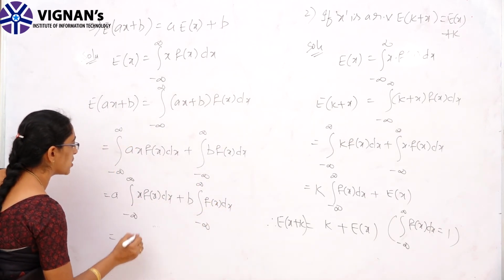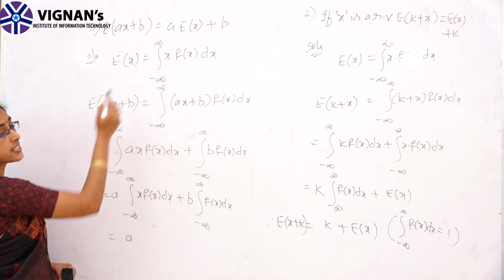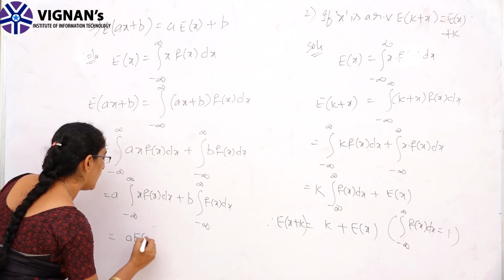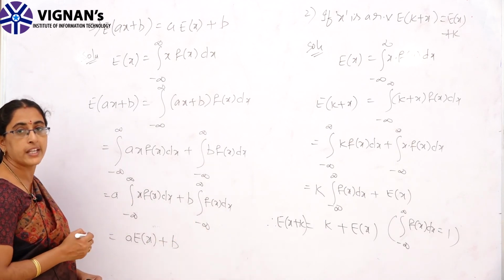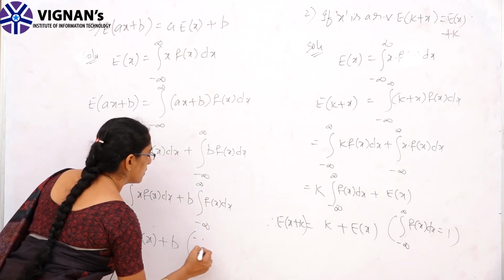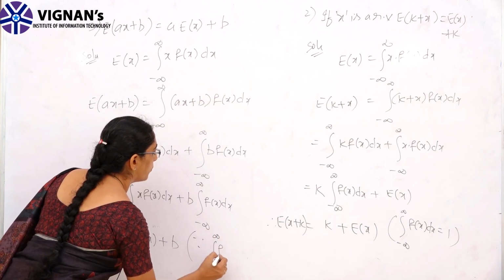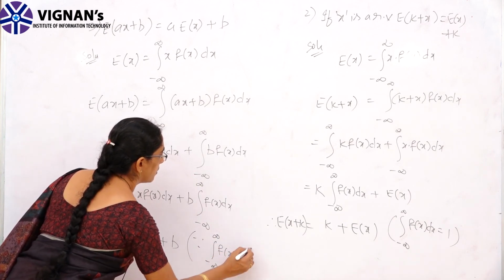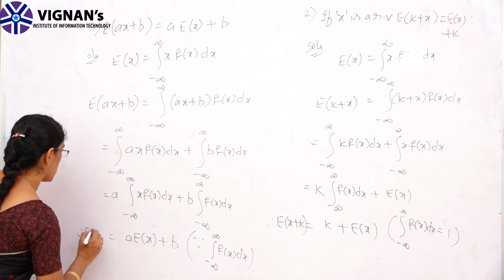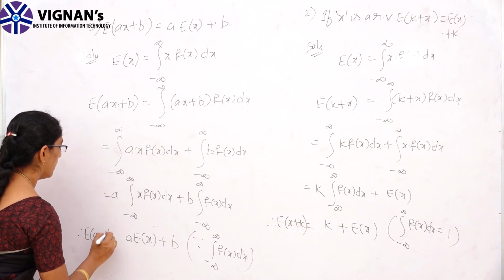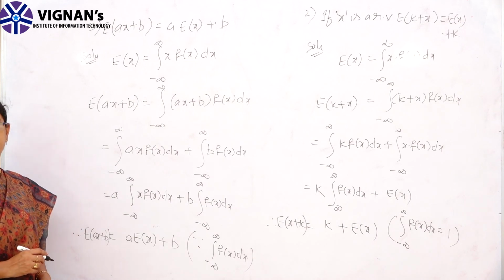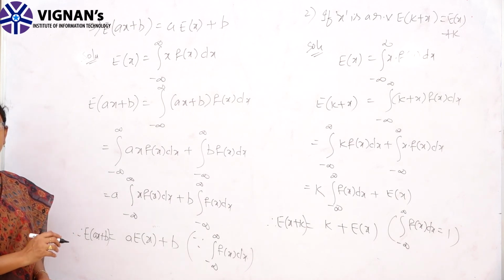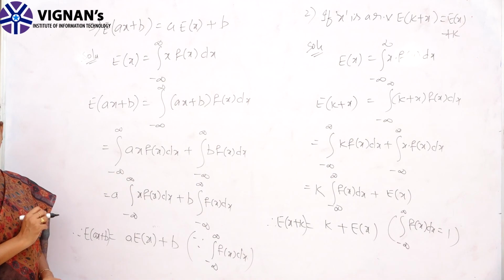By definition, the integral of x into f of x dx is E of x. So, a into E of x plus b into the integral of f of x dx, which is equal to 1 by the second condition of the probability density function. Therefore, expectation of ax plus b is equal to a into expectation of x plus b. So, these are the properties of mathematical expectation.